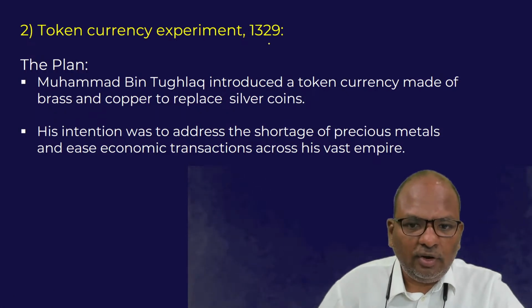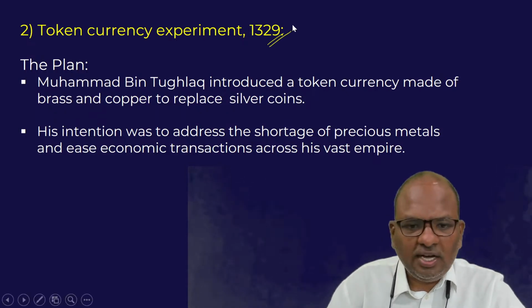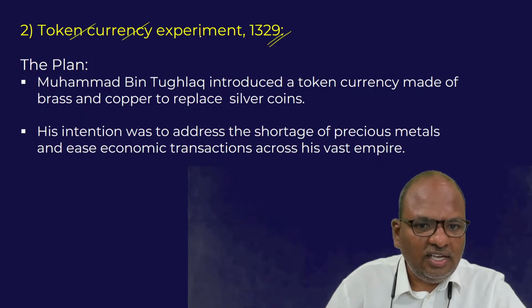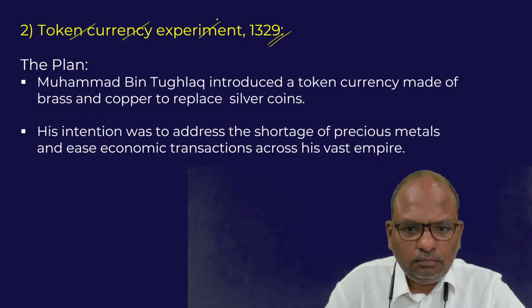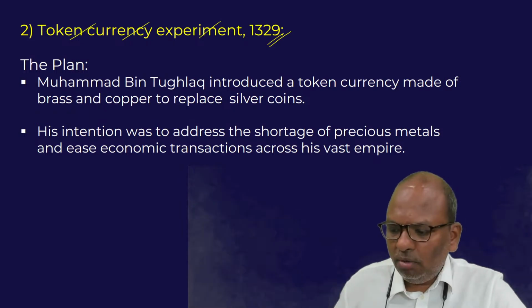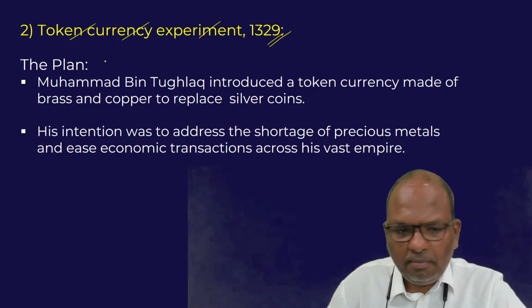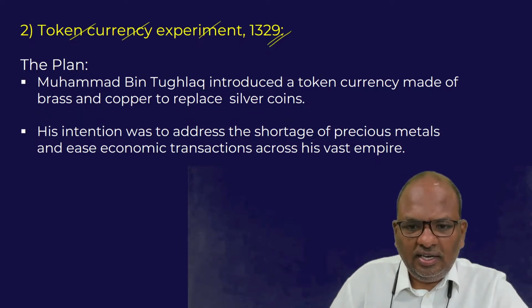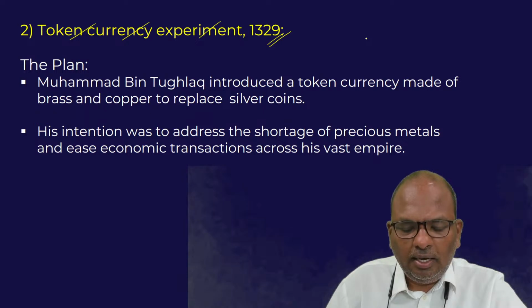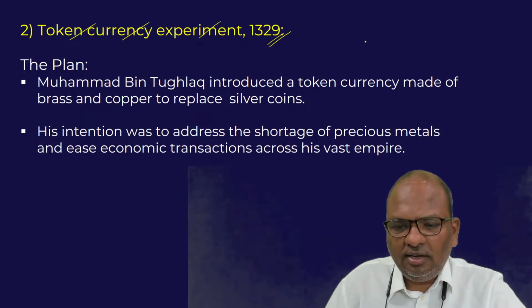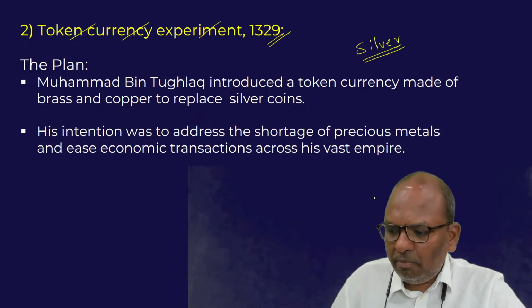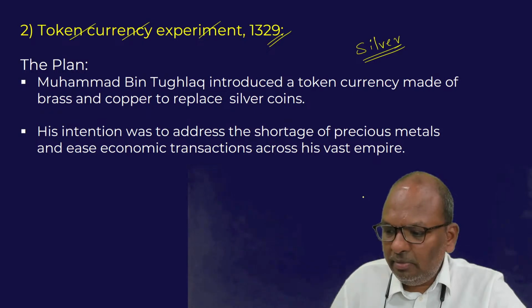Then in 1329, Muhammad bin Tughlaq came up with another experiment called the token currency experiment. In 1329, there was a shortage of silver. Back in those days, coins were minted with precious and semi-precious metals.